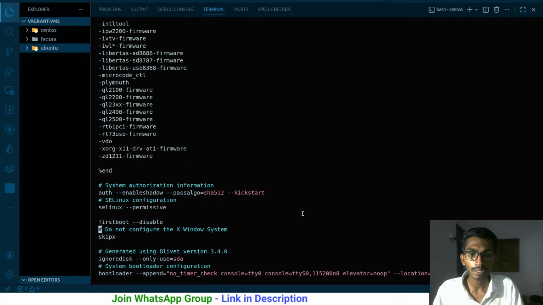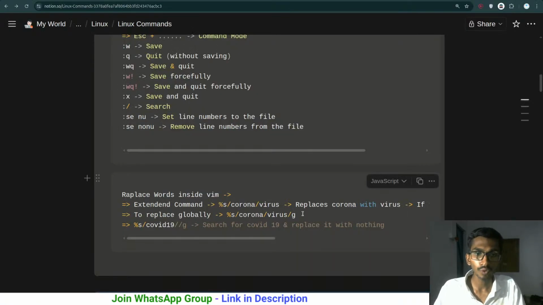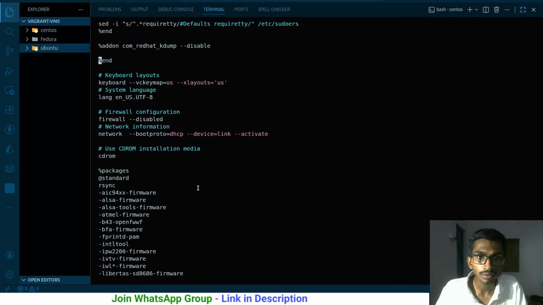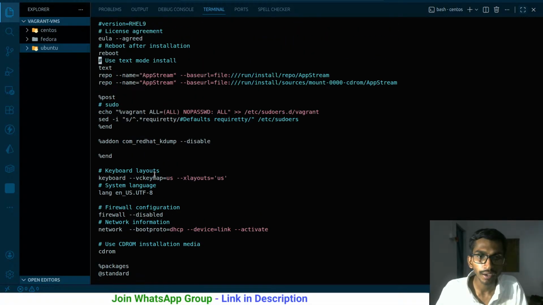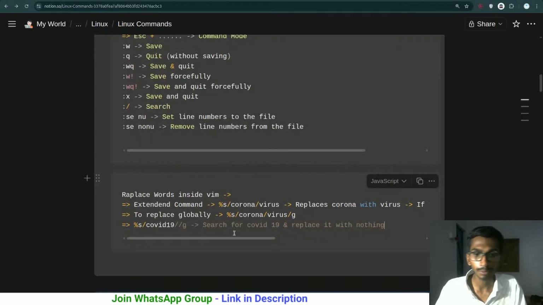What am I actually going to be doing over here? We have quite a lot of content, and the main goal is finding some things and replacing them. Suppose we have the word repo over here. First of all, I'm going to find the repo, and once I have found it, I'm going to replace it.